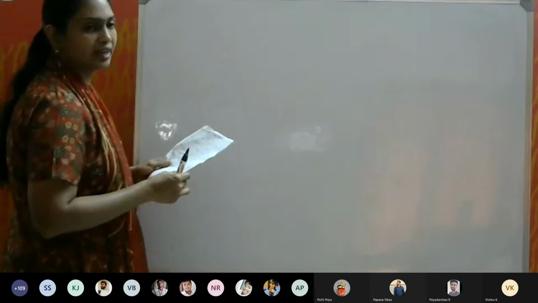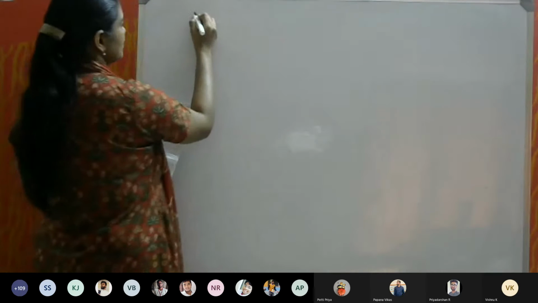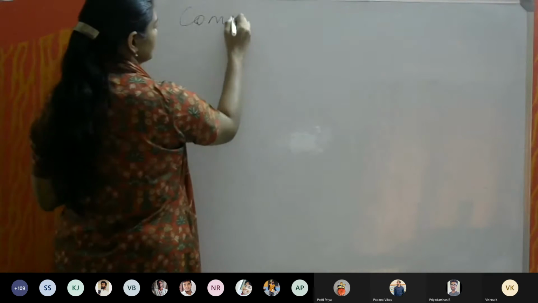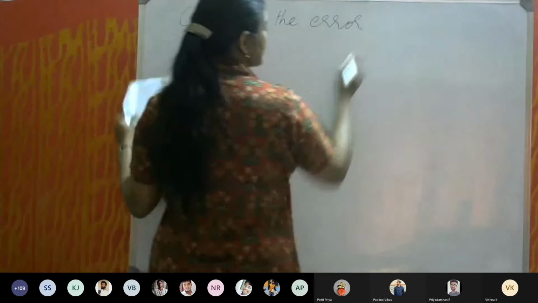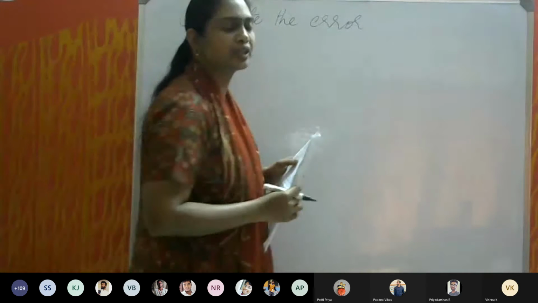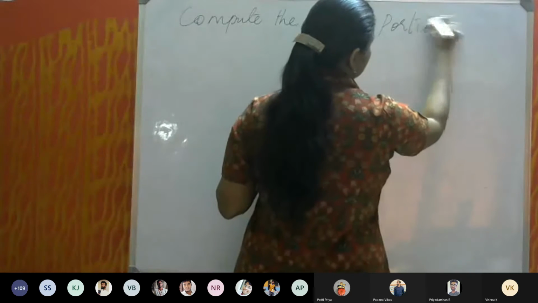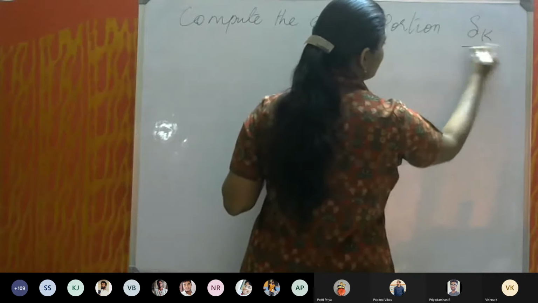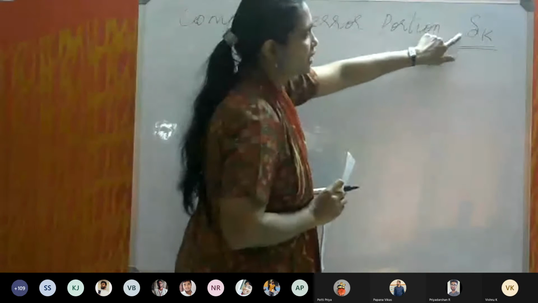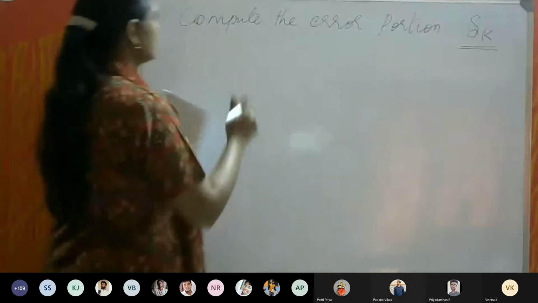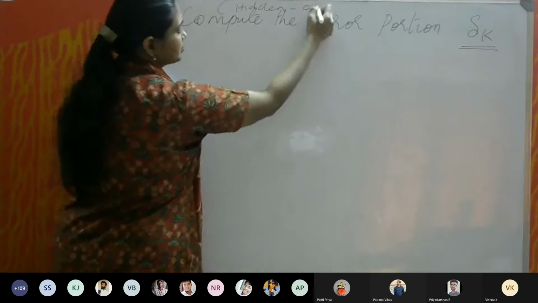How and what portion I have not decided. Okay, so you have to learn this. So compute the error portion. First we are going to find the error between output and the hidden. The error between the output and hidden is written as delta suffix k. Okay, the error between the hidden and the output. You can write in bracket between hidden and output layer.